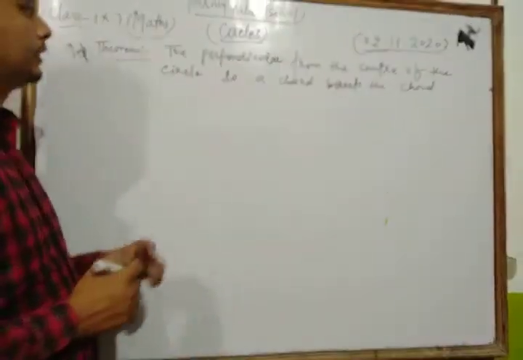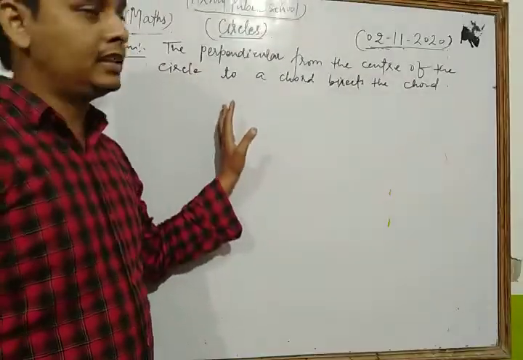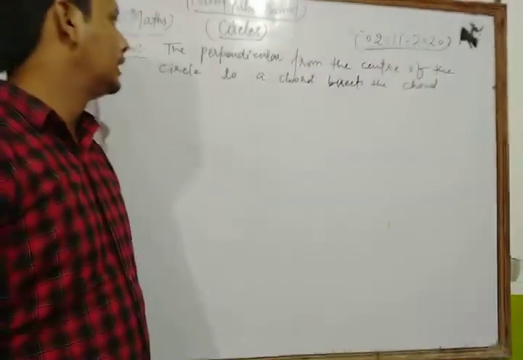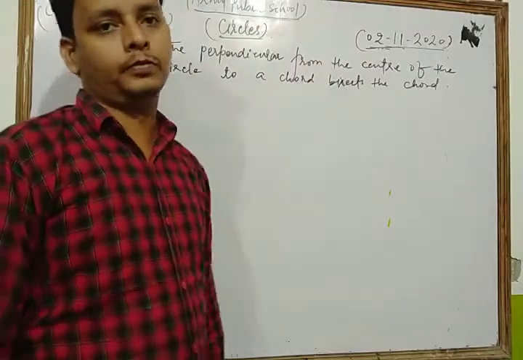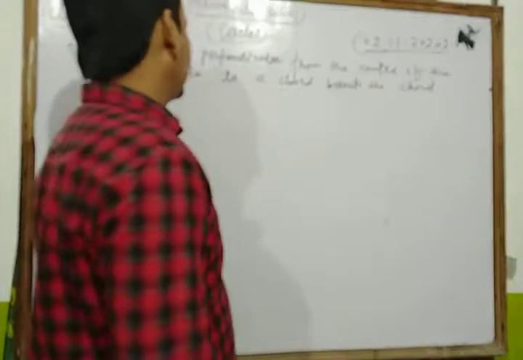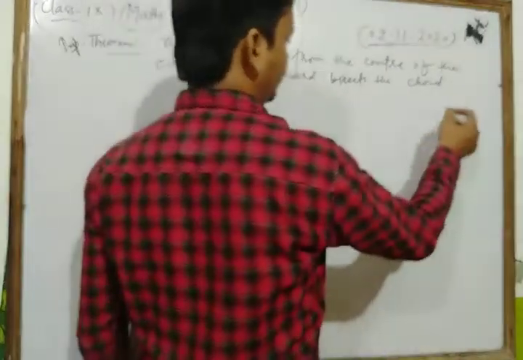This is a very important theorem of your NCERT exercise. Here we have to show that the perpendicular from the center of the circle to a chord bisects the chord. In that theorem, first of all we form a circle. Let's see.